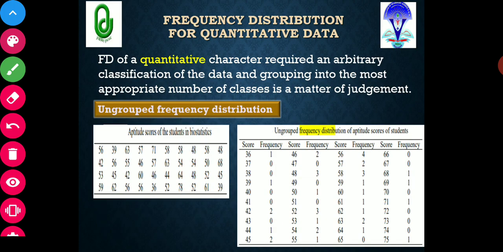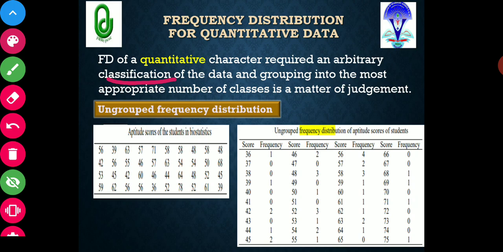Frequency distribution of a quantitative character requires an arbitrary classification of the data, and grouping into the most appropriate number of classes is a matter of judgment. You have to judge how many classes should be there. This is a kind of judgment, but for judgment also there are certain rules that we have to follow.